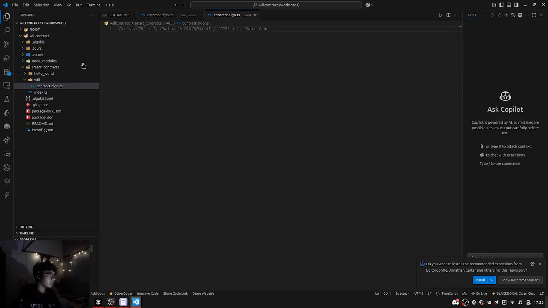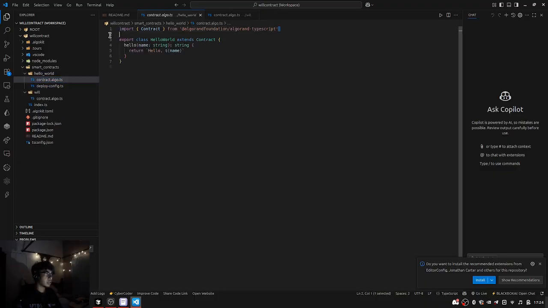Right. So we are planning to build a simple dead man's will where a user can leave their Algo tokens for their loved ones, and their loved ones, for example the recipient, can claim it once the user is inactive or has died. A simple dead man's will, right? So let's start coding it a bit.